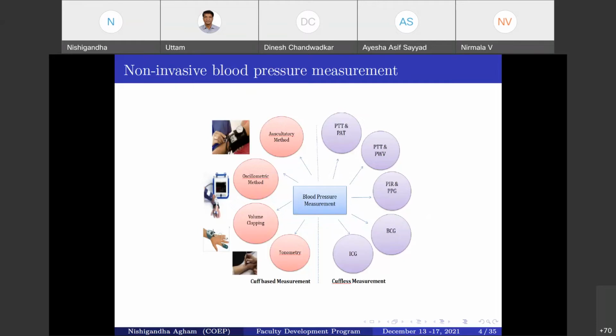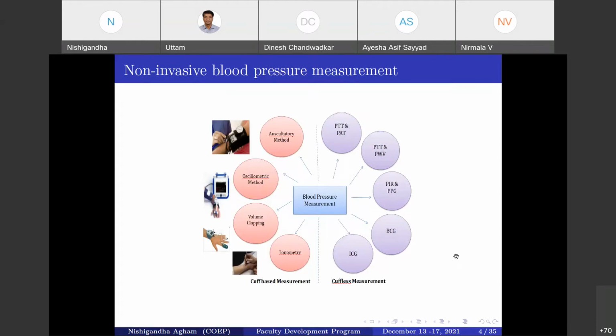BP is predicted using various physiological signals: ECG, the electrocardiograph; PPG, the photoplethysmograph; BCG, the ballistocardiograph; and IPG, the impedance plethysmograph. By using these physiological signals, we can estimate the BP. That is what happens in cuffless measurement.